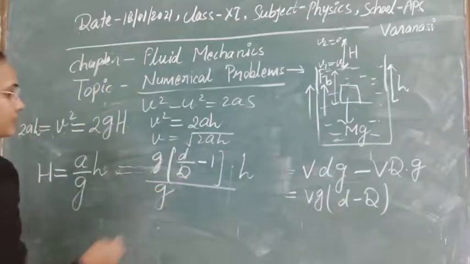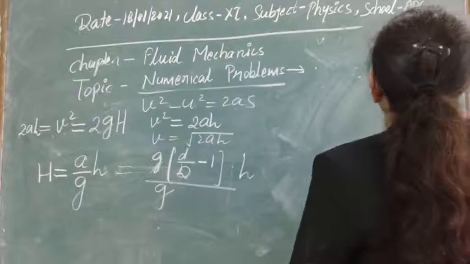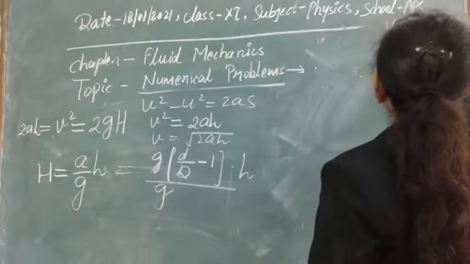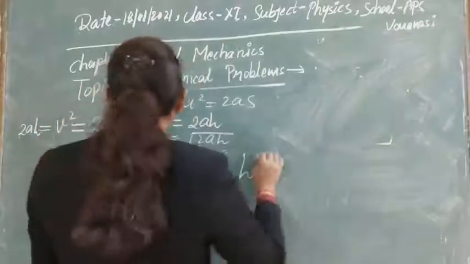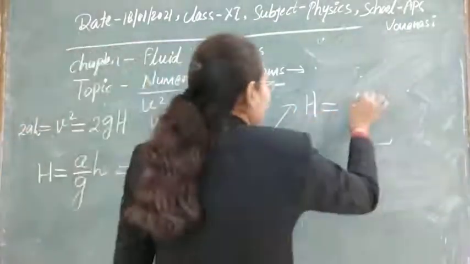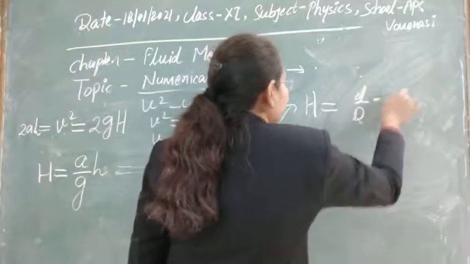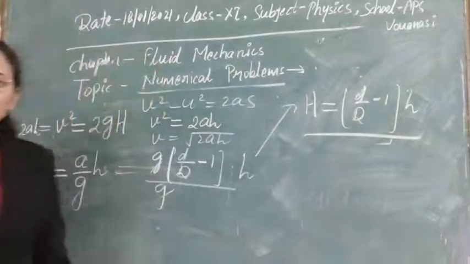So this will be cancelled out, and finally we will get the height up to which it will jump, that is equal to d by D minus 1 into h. So this is our final answer for this question.